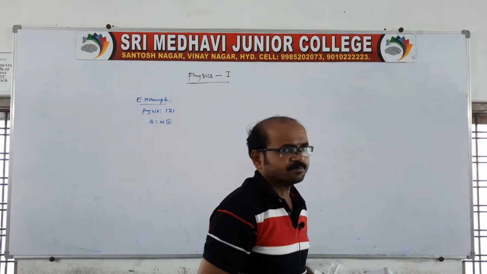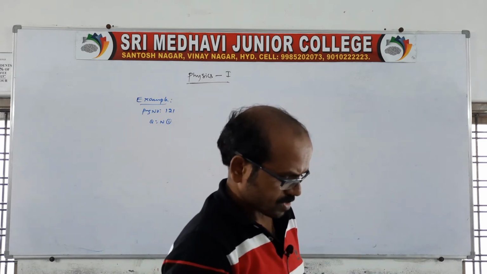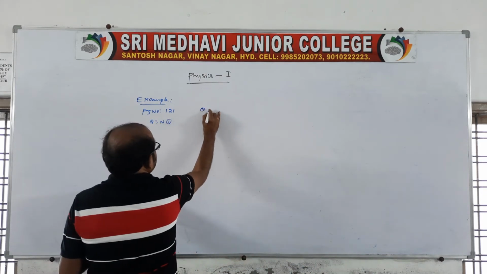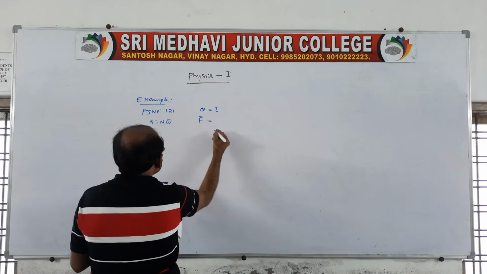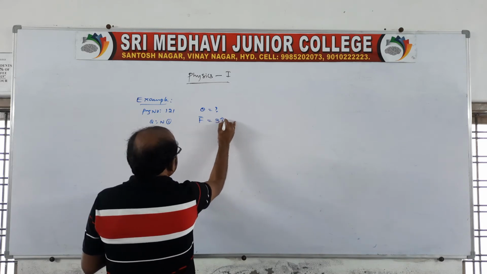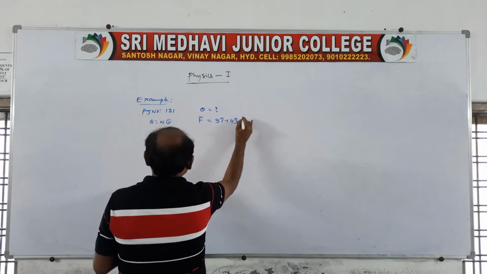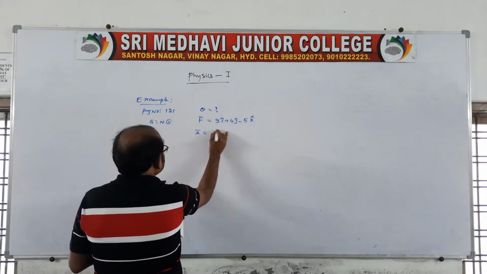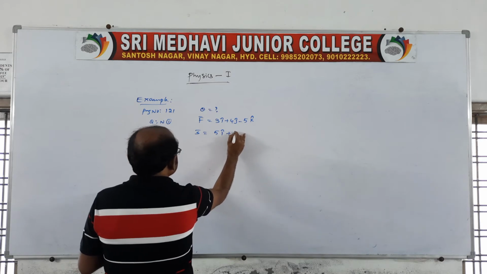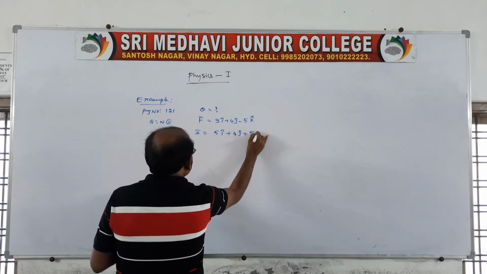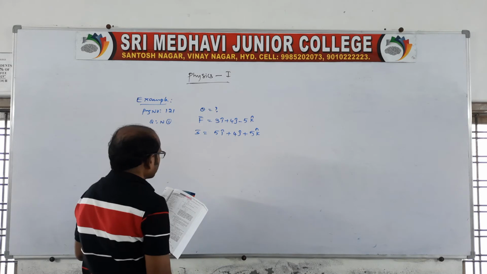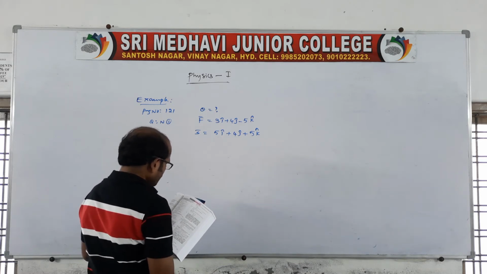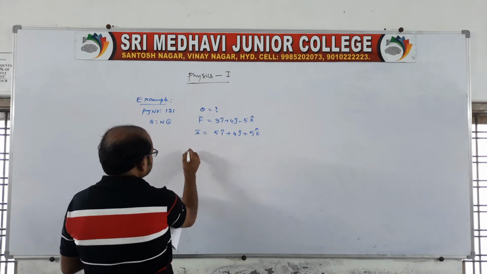The question is given like this: find the angle between the force F is equal to 3i cap plus 4j cap minus 5k cap, and the displacement vector is equal to 5i cap plus 4j cap plus 5k cap. Also find the projection of F on d, that is also asked.